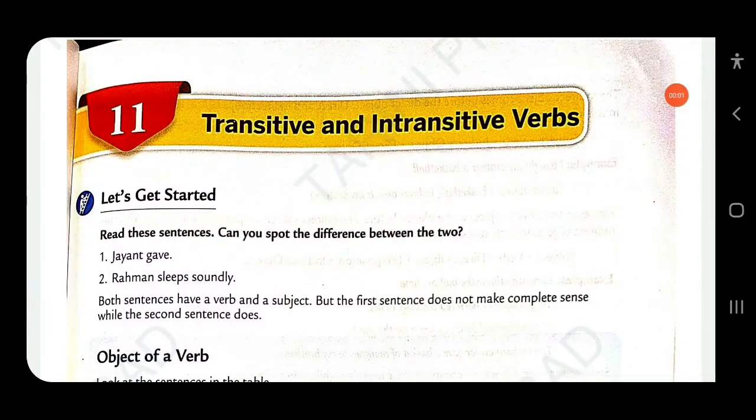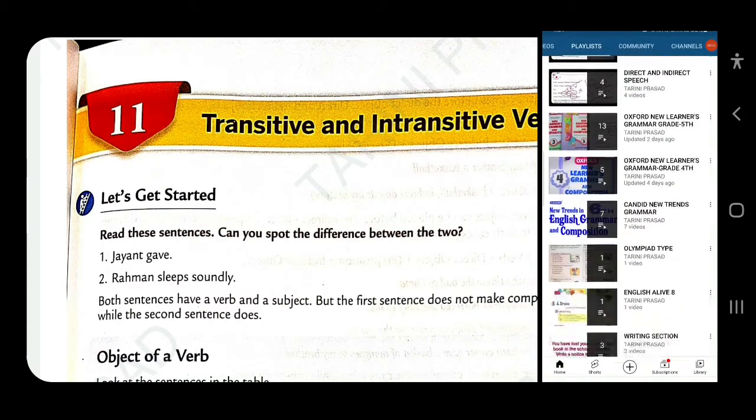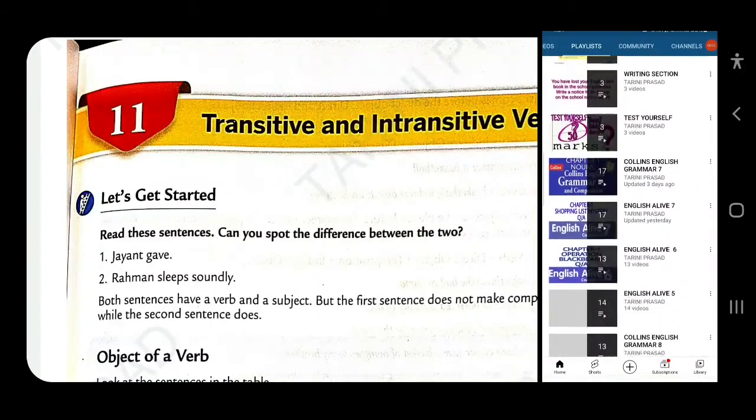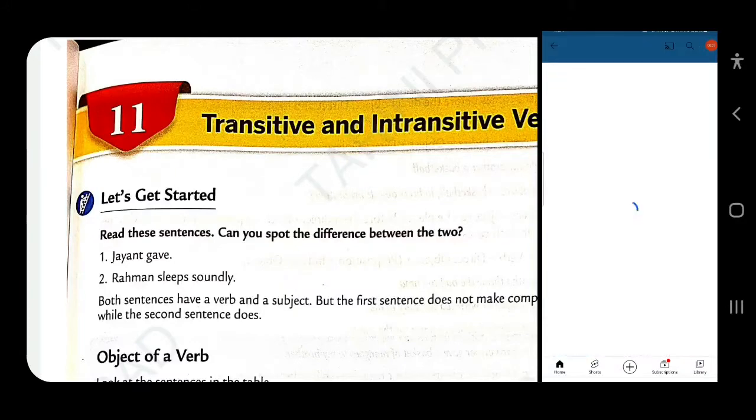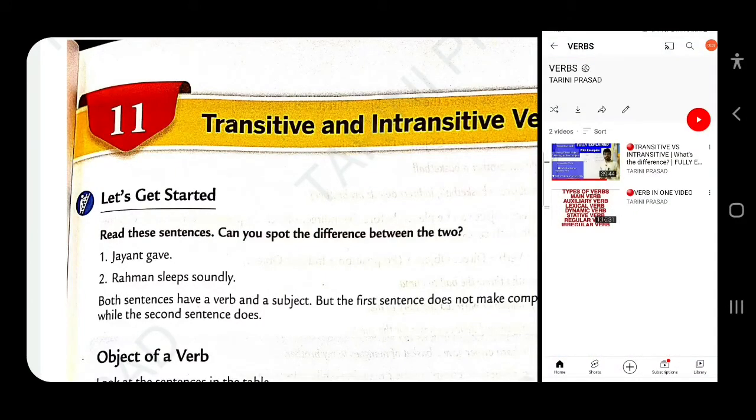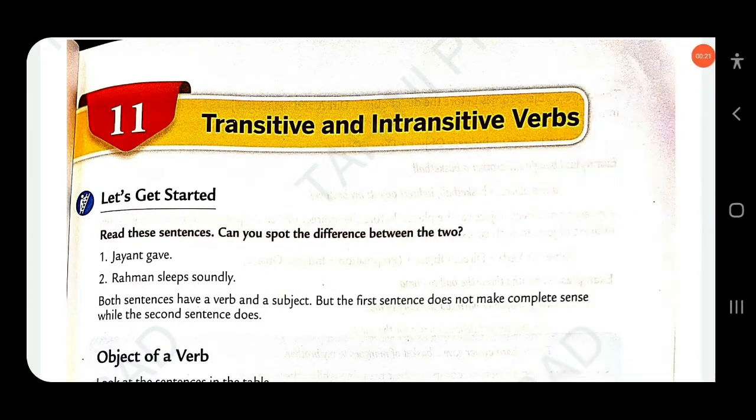Dear students, in this video we will discuss Class 6 Collins English Grammar and Composition, Chapter 11: Transitive and Intransitive Verbs. If you have not watched how to identify the transitive and intransitive verbs, subject complement and object complement, you can go to the playlist section and watch. Okay, let's get started.